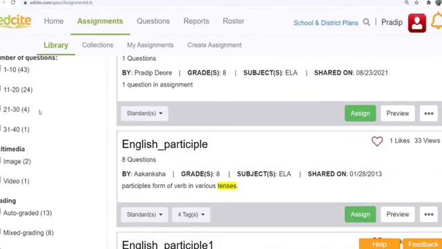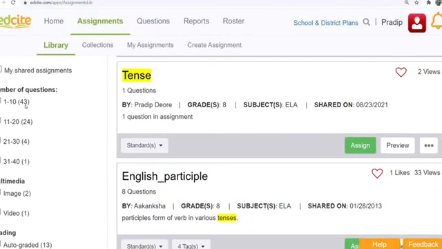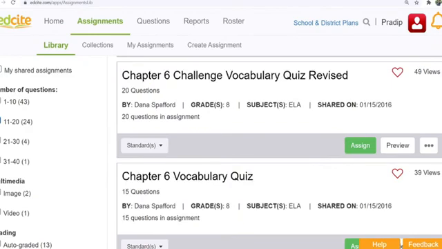Now here is the number of questions. Another filter is number of questions. If you want the assignment to have more than 10 questions, you can use this 11 to 20 number of questions tab. So you will find those assignments which have 20 questions. Here you can see this assignment has 20 questions. So in this way you can use any filter for the number of questions.